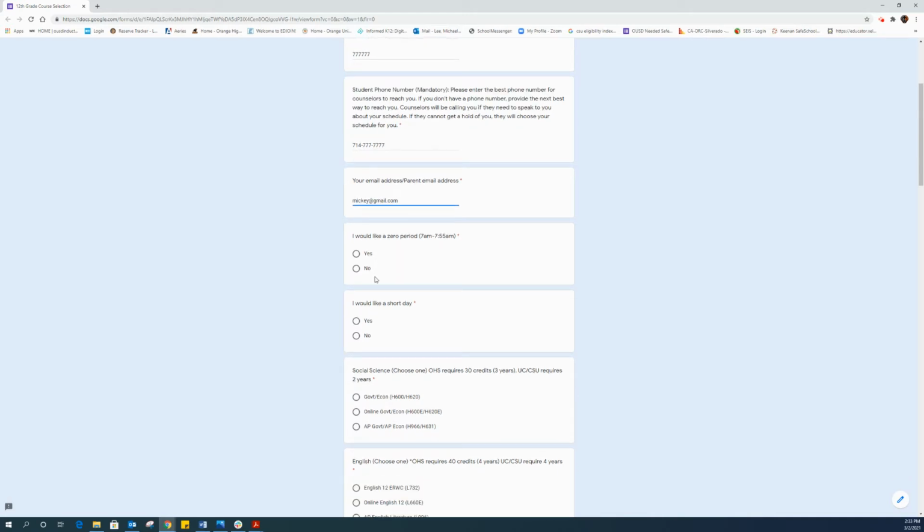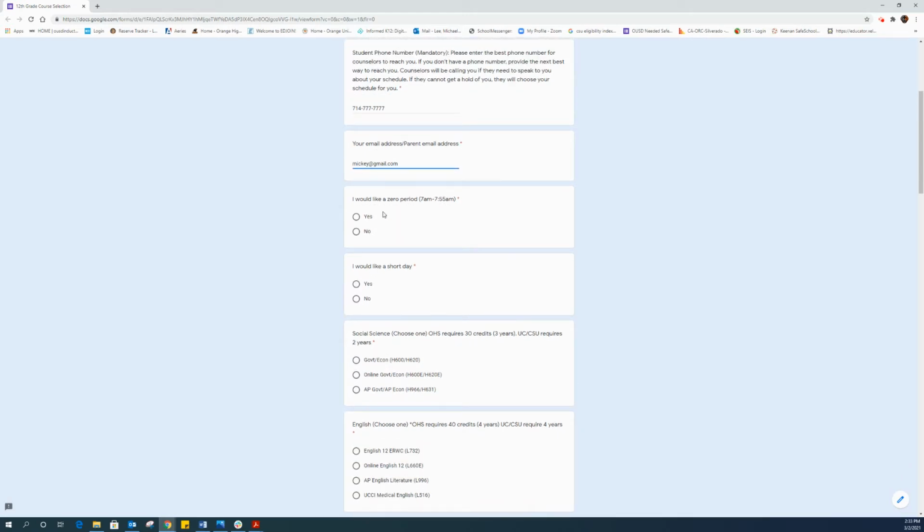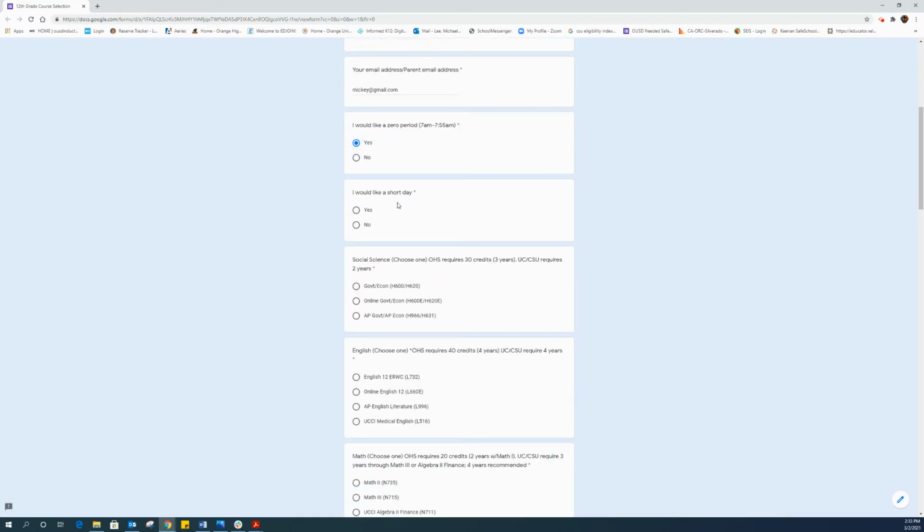The next section is the zero period. If you're not an early bird, do not check yes; check no. If you want to try zero period this year, go ahead and check yes. Are you interested in a short day? This isn't guaranteed, but some people have exceeded the credit amount, and so they don't need that extra class or period. If you are interested in a short day, go ahead and write yes.